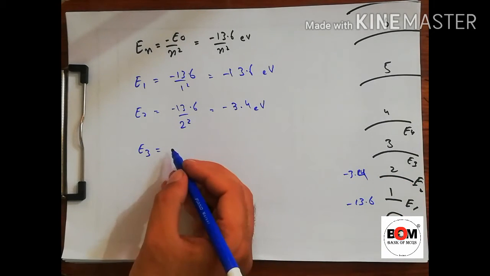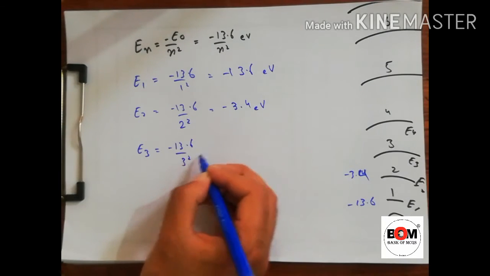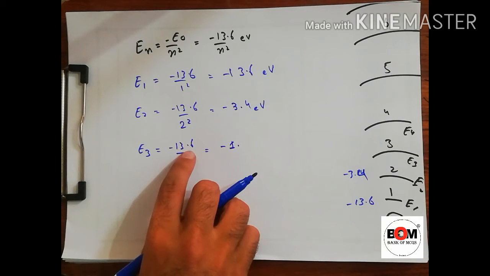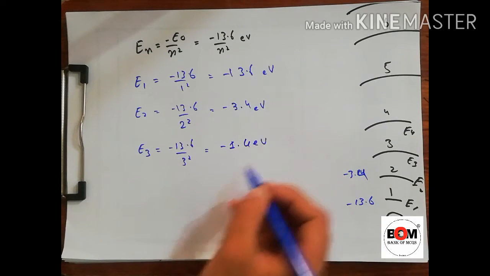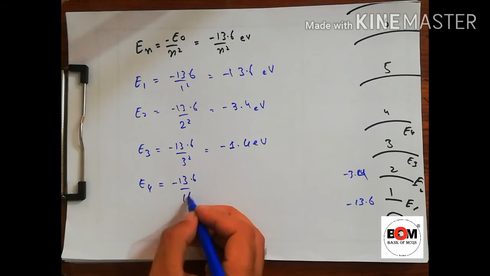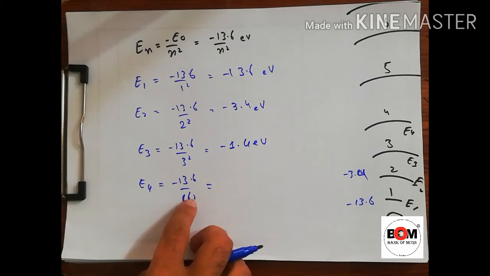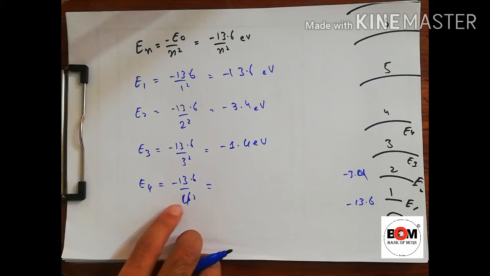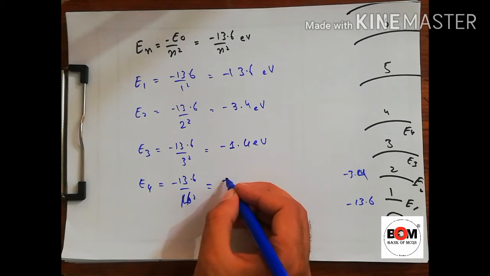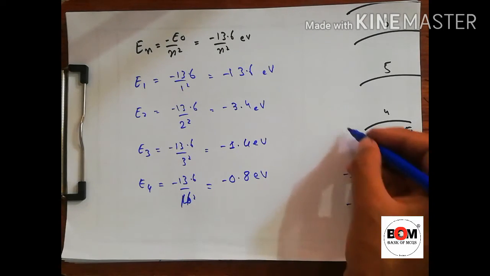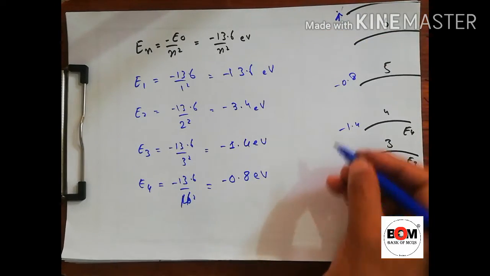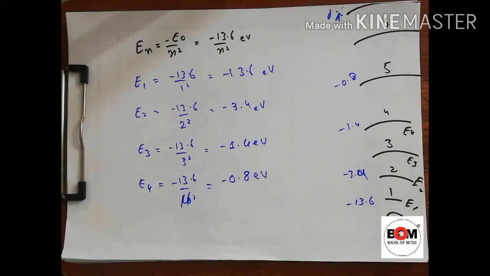The next is E3. E3 is equal to minus 13.6 divided by 3 square. 3 3s are 9. 9 1s are 9, 9 4s are 36. So it will be minus 1.4 electron volt, something. E4 is minus 13.6 divided by 4 square, so 16. 16 10s are 160, 16 8s are 128, so we will get minus 0.8 electron volt. So this is minus 1.4, this is minus 0.8 and so on, up to some time we will get a value 0 or near to 0.